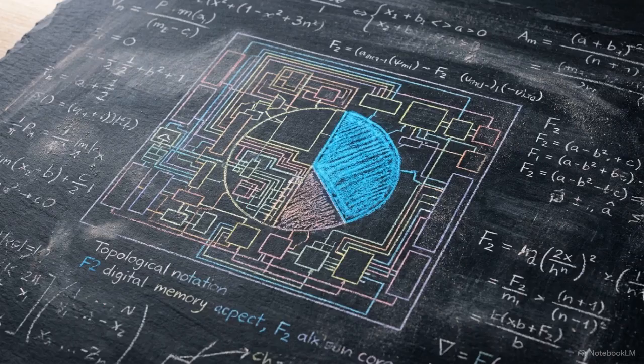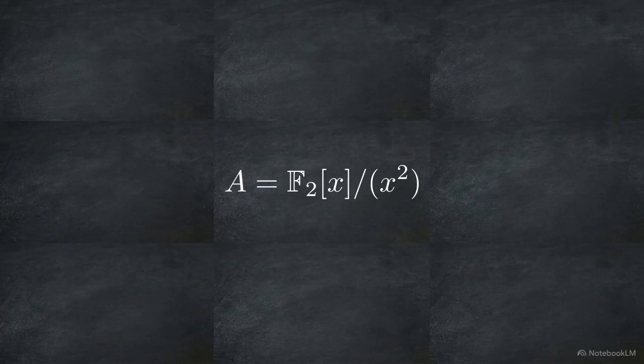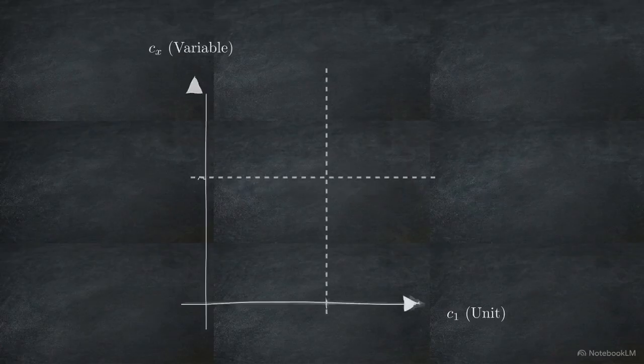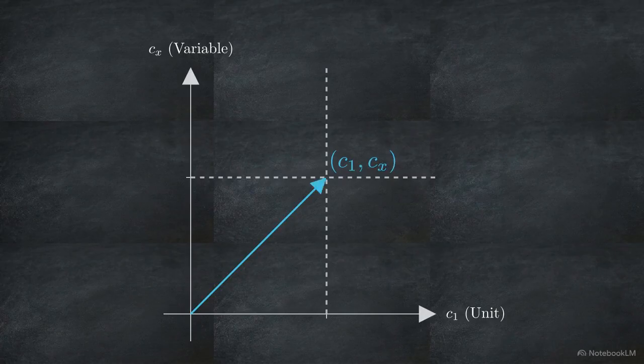Executing this requires mapping digital memory into a specialized topological domain called state space A. Space A is defined mathematically as the polynomial ring F2 of x modulo x squared. We represent it as this binary two-coordinate vector. These coordinates operate under Boolean arithmetic.